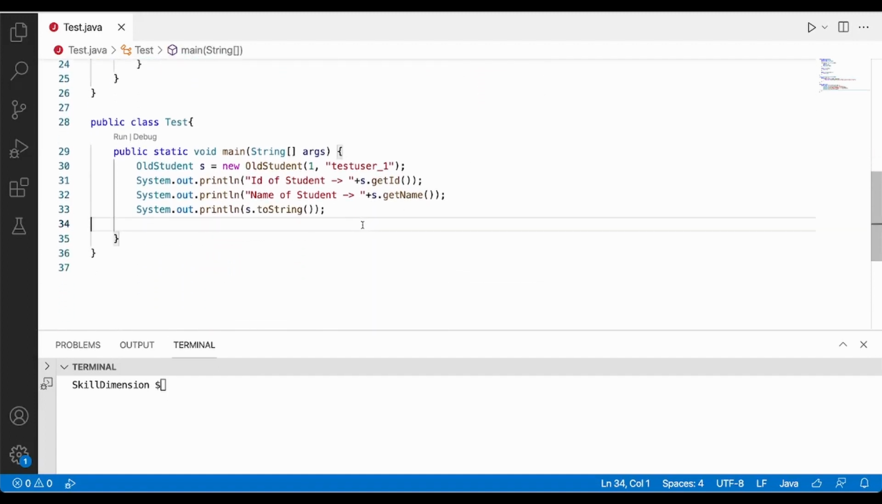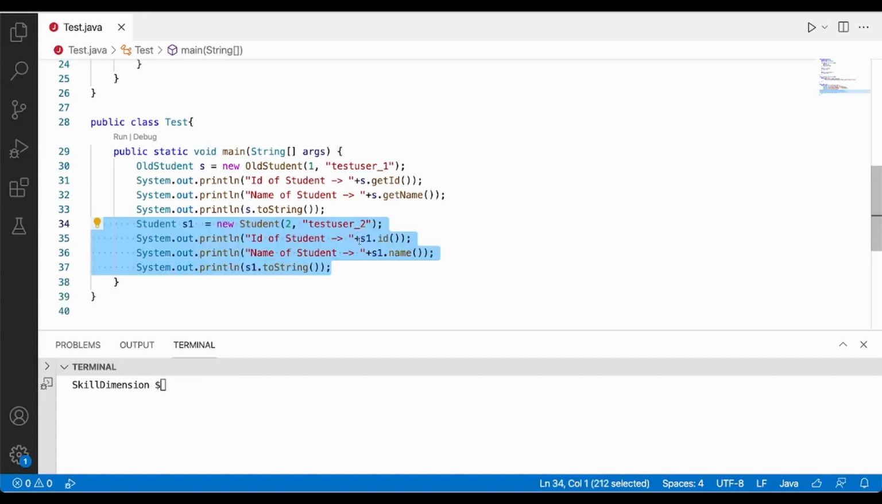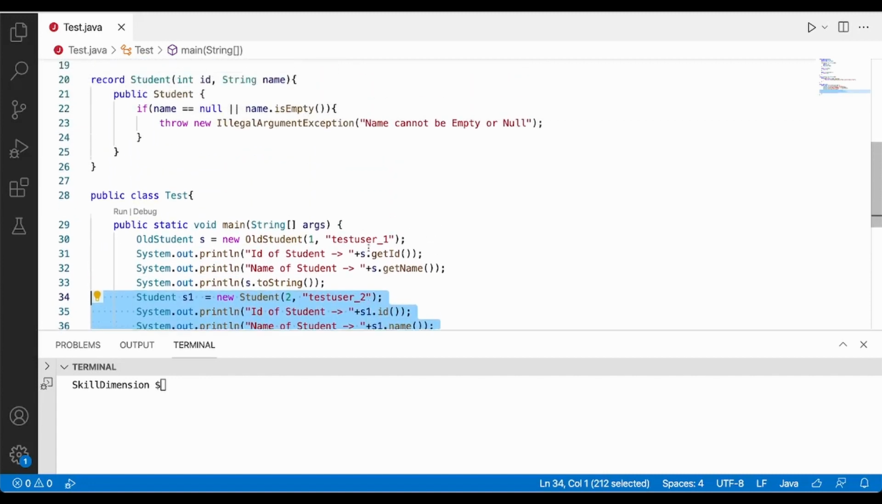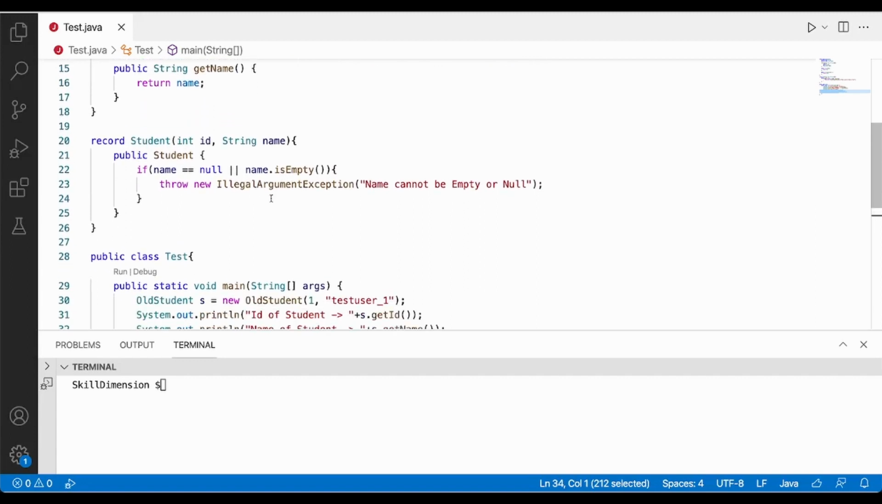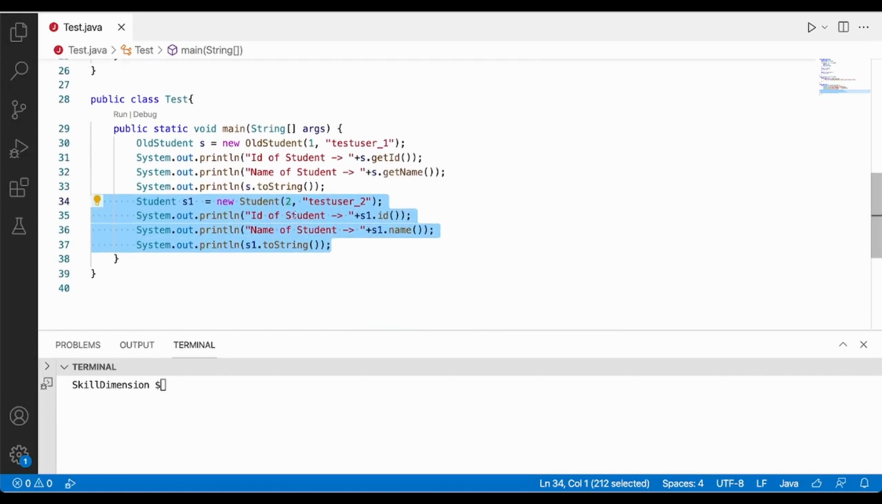In order to run this, I'll create an object of the same record and run that. Thing to note, we have not declared any getter, setter, or toString method here in the record, as you can see. On line number 35, I'm trying to access the ID of the student s1, and on line number 36, I'm trying to access the name. As you can see, we have not declared these particular methods, id and name. They come by default from Java. Similarly, you can also see we are using toString. Let's try to run this.